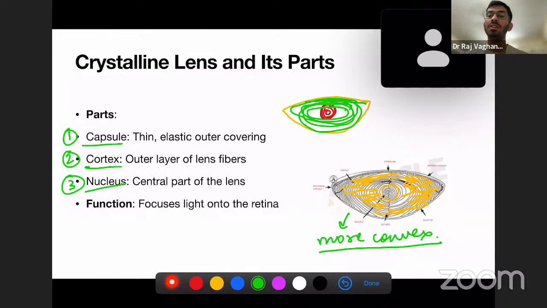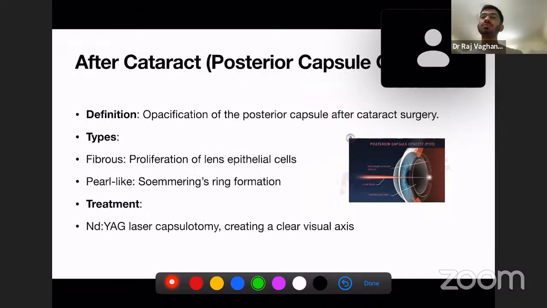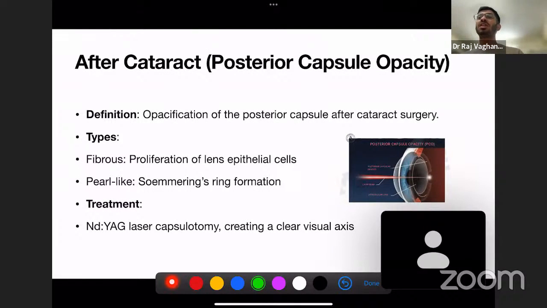Now the functions of the lens. We all know that the lens has one main function and only one function: it focuses light onto the retina. Without the lens, can you focus light onto the retina? No, it is not possible. So a lens is a must to focus your light to see objects clearly and to focus it on the retina.